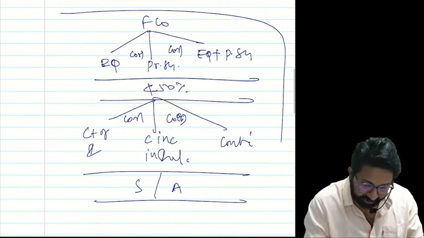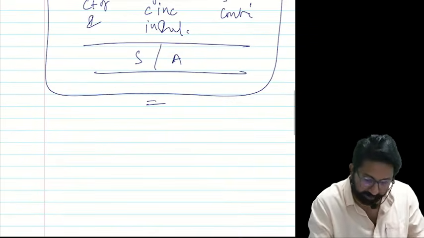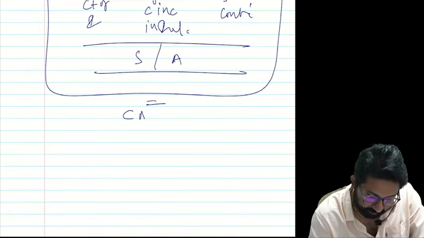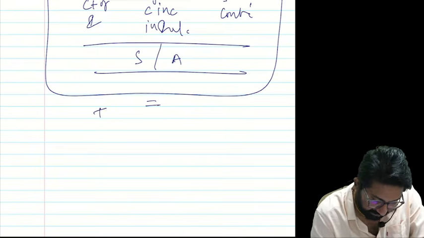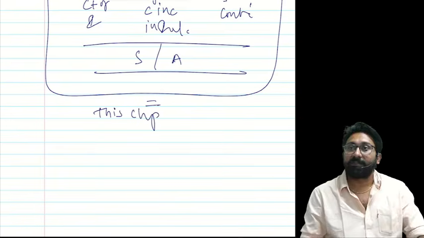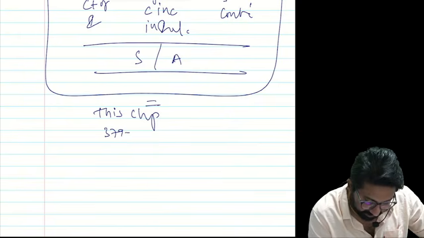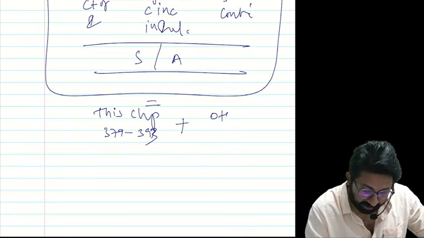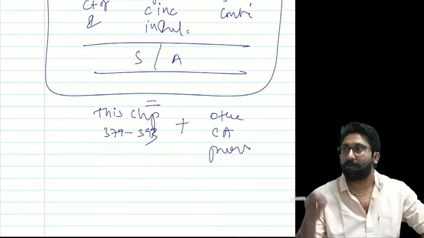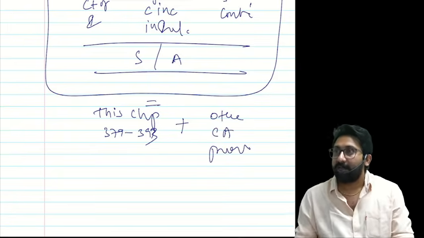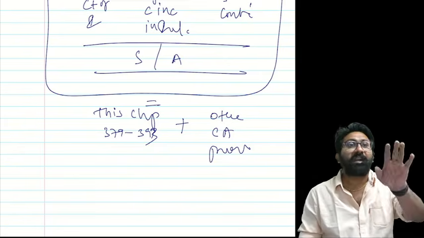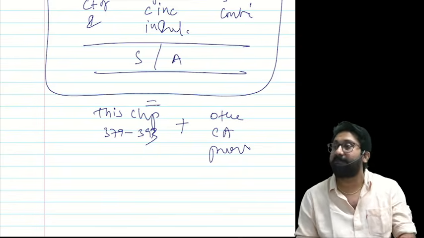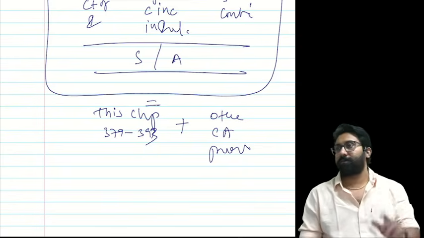If you are this kind of a foreign company, then you will be applied with the provisions of this chapter. Provisions of this chapter means sections 379 to 393 and other Companies Act provisions also. That means if you are an Indian company, what provisions will apply to you? Likewise, you should also comply with all the provisions of the Companies Act.